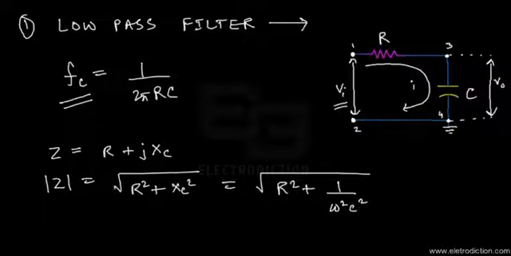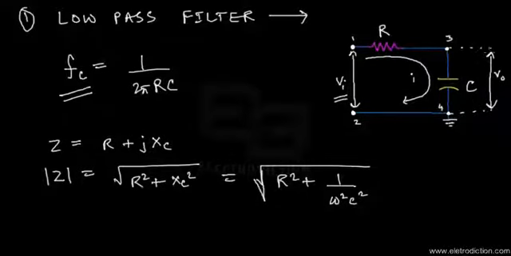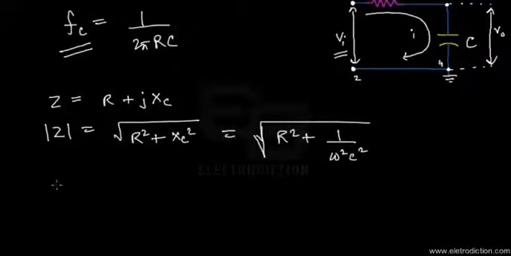So there you go. Now, in this particular circuit, we're supposed to find the output across the capacitor. In order to do that, it's necessary to find the voltage drop occurring across the capacitor, which would obviously be given by I, the current in the circuit, multiplied by the capacitive reactance.